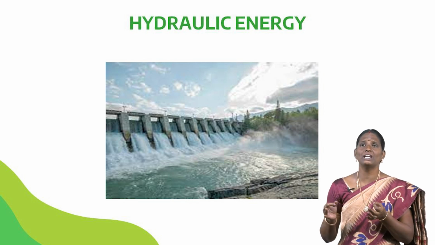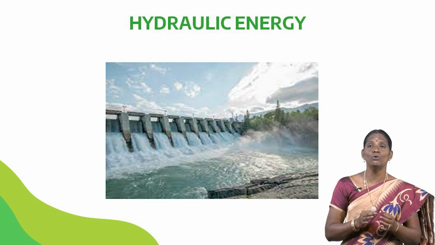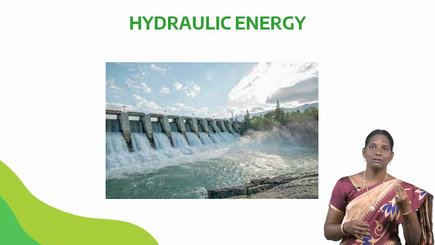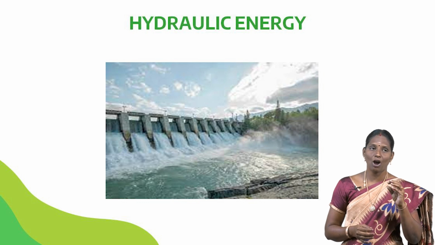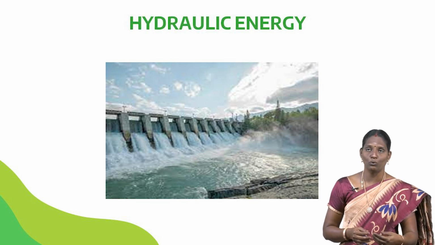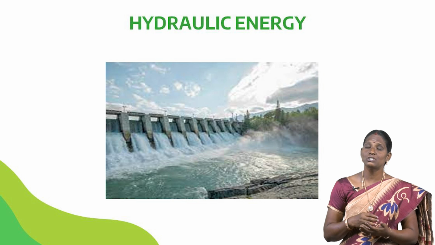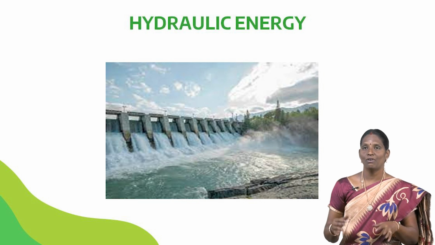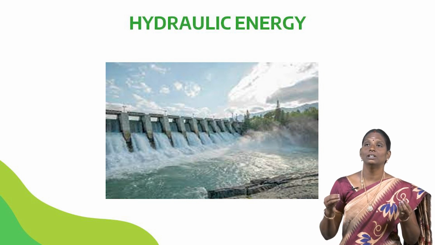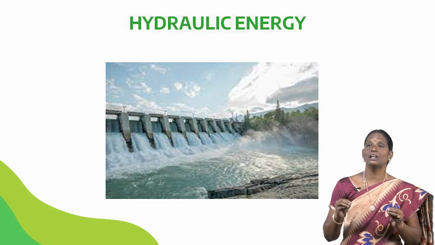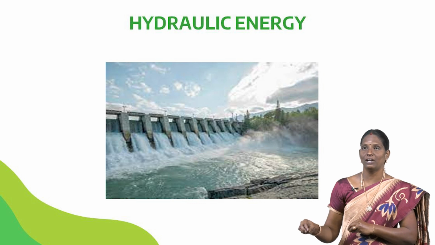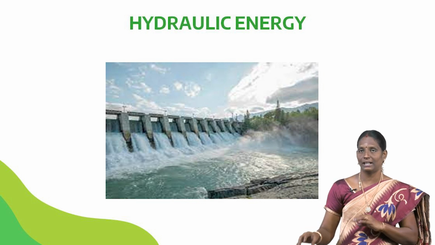But their operating costs are very low as no fuel is required. This is the main advantage of hydraulic energy, because the operating cost is quite low. The amount is very low as no fuel is required. For other energy sources, the fuel is very important. But in the production of hydraulic energy, no fuel is required.